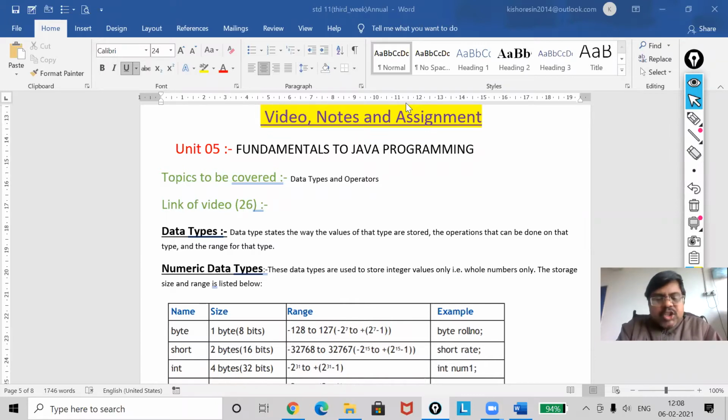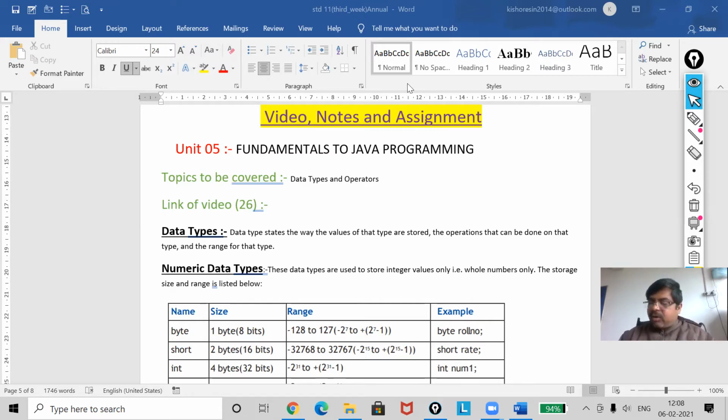Now the next one is a punctuator. In Java you have some punctuators, and in the same way you have the operators. If I'm saying punctuator, can you tell me what the punctuators are? Your comma, your semicolon, curly brace, small bracket. These are all punctuators. You can also call them separators. Sometimes we say punctuators as separators.